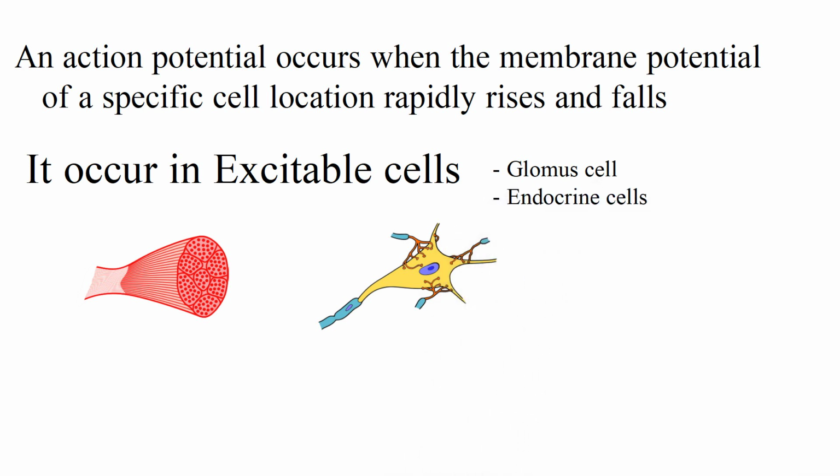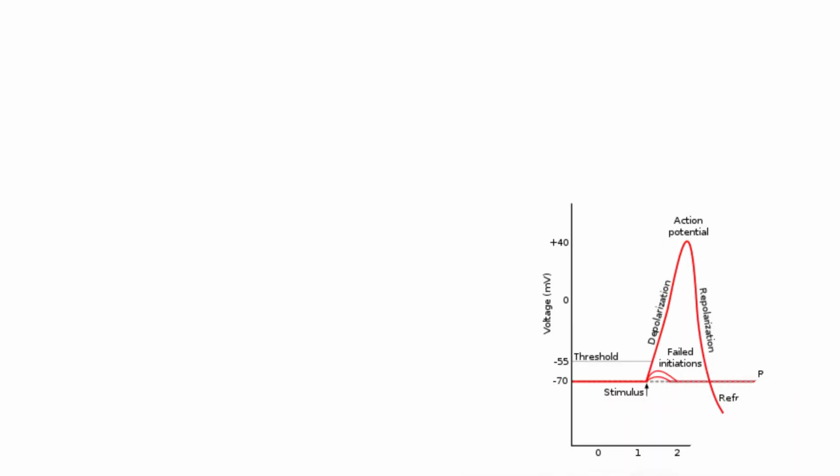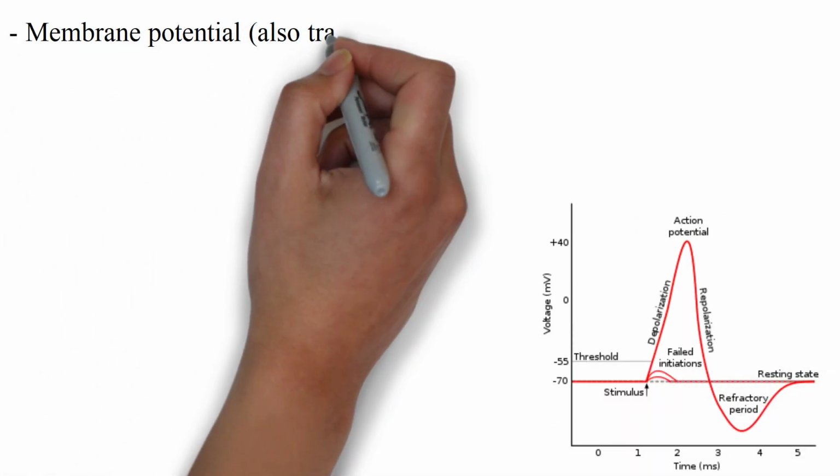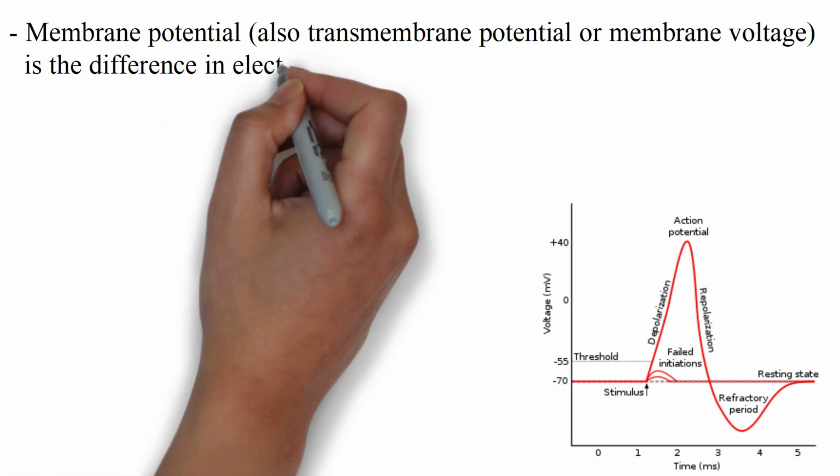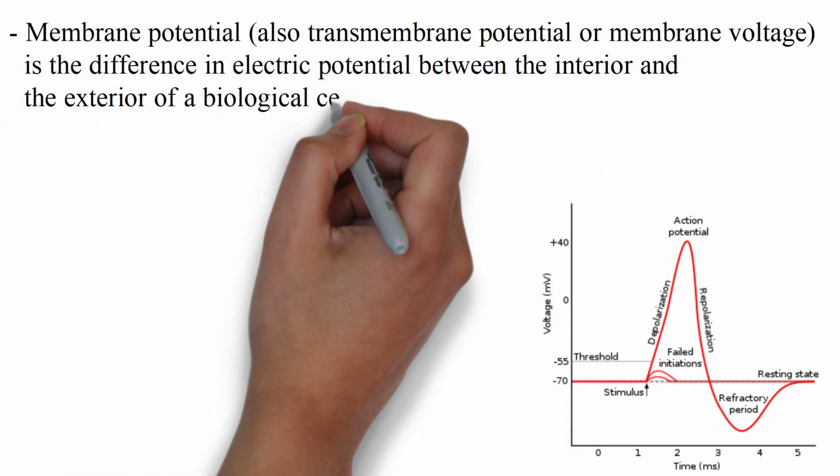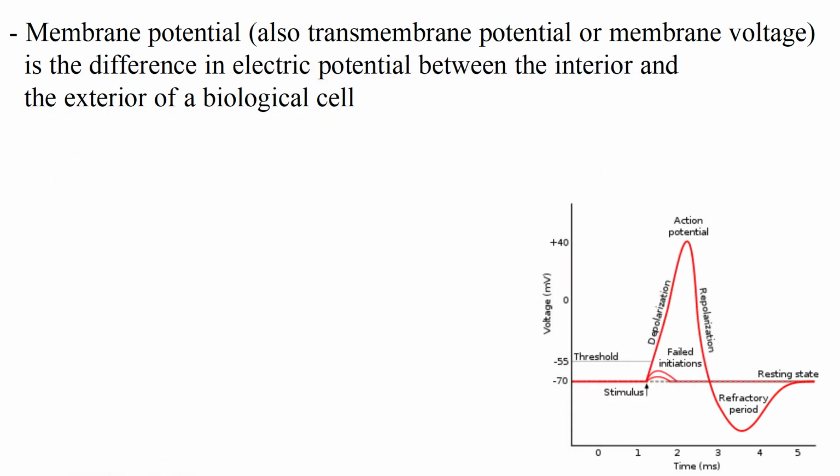Now let's see what is membrane potential. Membrane potential is the difference in electric potential between the interior and exterior of a biological cell. For example, if a cell exterior has 5 ions and the cell interior has 10 ions, then there is a difference produced in the membrane of a cell. This is called membrane potential.